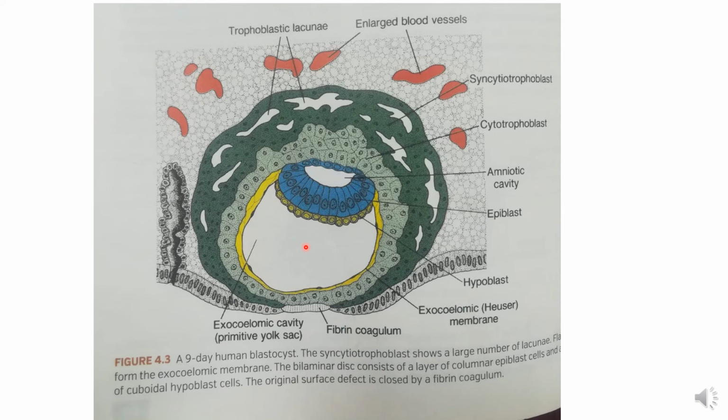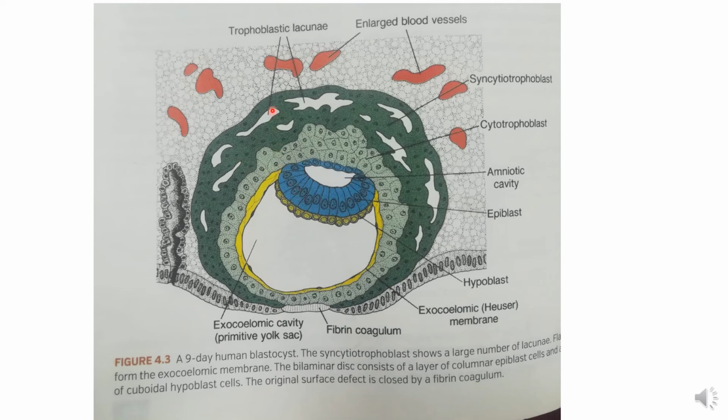One is the primary umbilical vesicle, the other is the amniotic cavity. Two layers of inner cell mass, epiblast and hypoblast; two layers of trophoblast, inner cyto and outer syncytio. That is the total alteration which occurs in the second week.